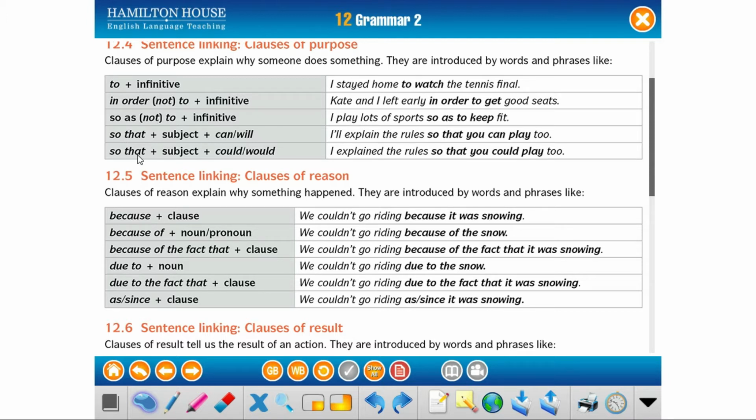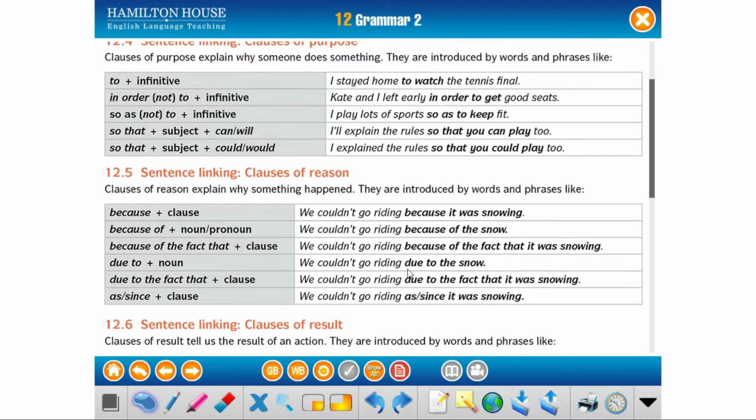Then we have so that, subject, could or would. I explained the rules so that you could play too. In this case, I did this to achieve this, and the same thing happens. We can use could or would according to what we are referring to. Remember that could is more informal and would is more polite. But when we use this structure, we are talking about the past. So these are the clauses of purpose. These are sentences that we use to explain why we did something.